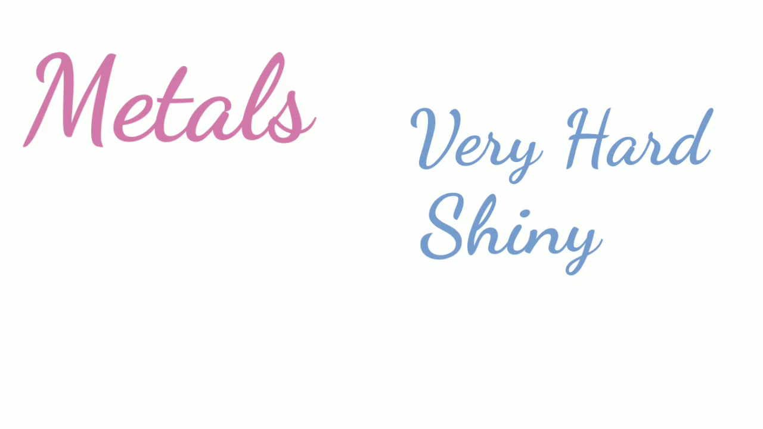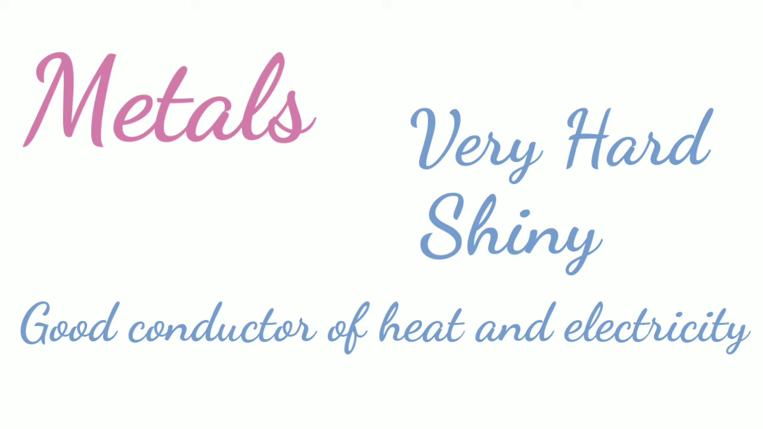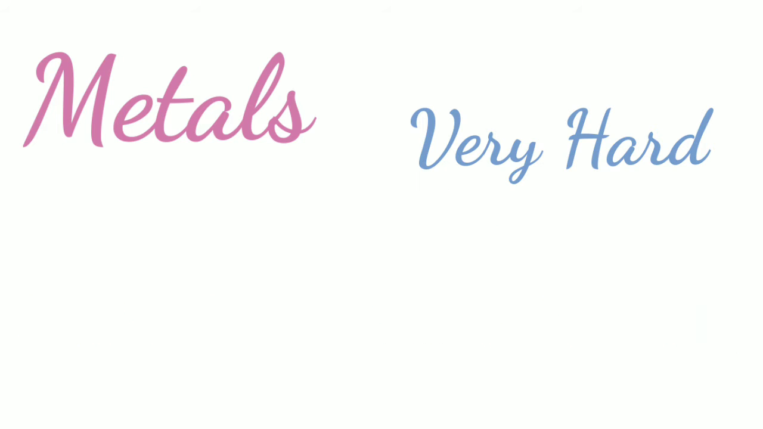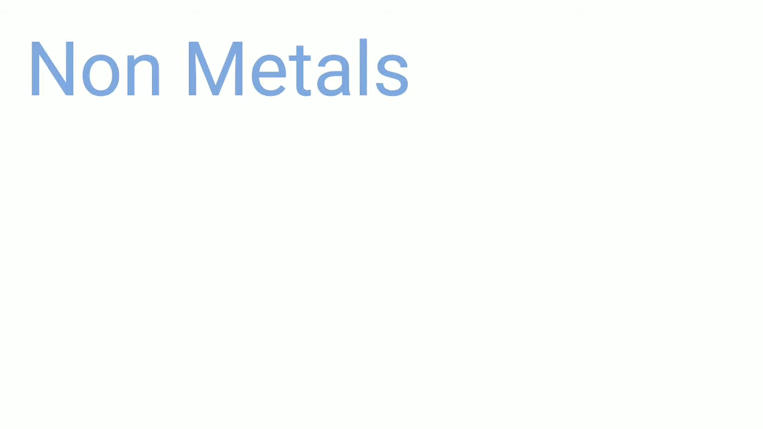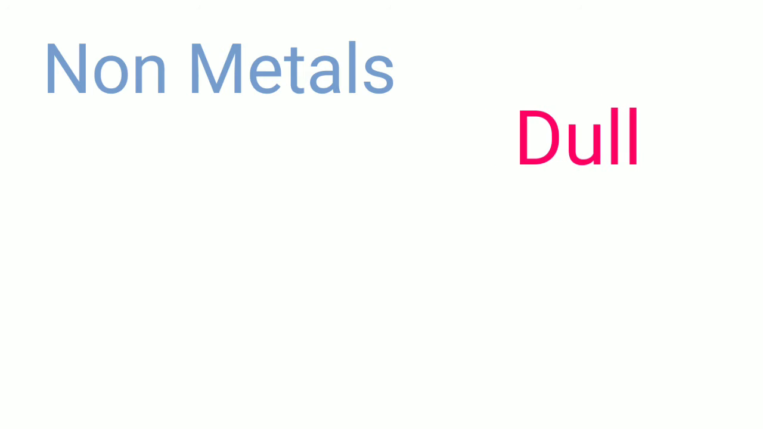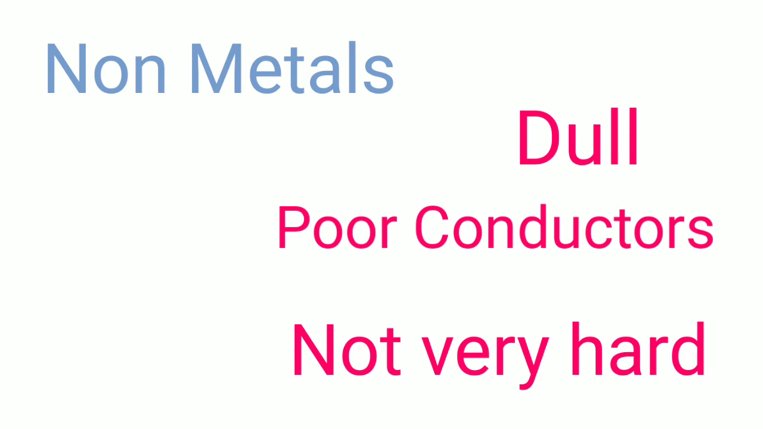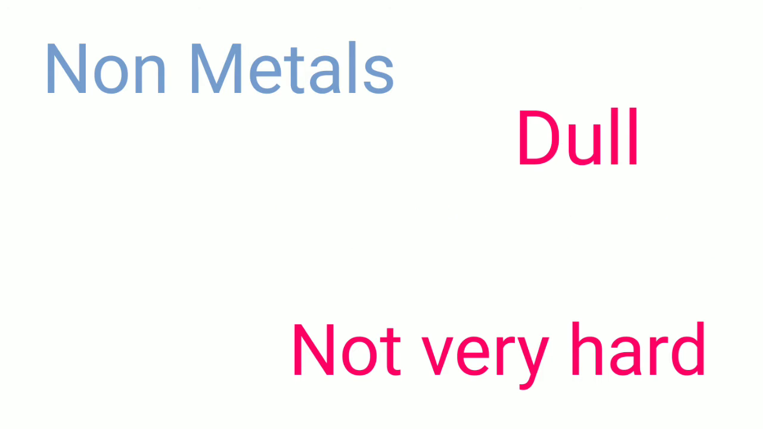So we all know what metals are. Metals are materials which are very hard, shiny and good conductors of heat and electricity. So all these are the properties from which we can identify what is a metal. And non-metals are the materials which are dull, poor conductors and not very hard. These are the properties of non-metals.